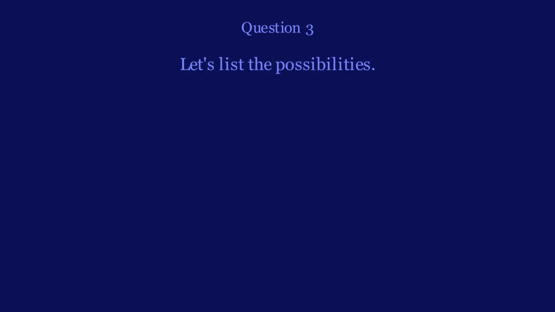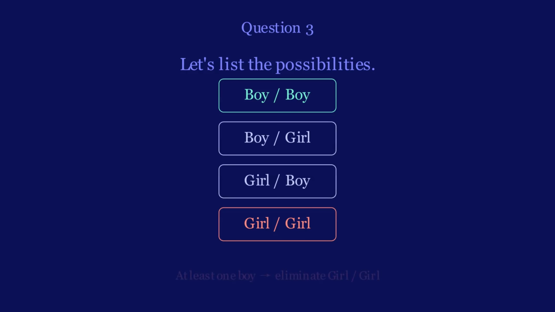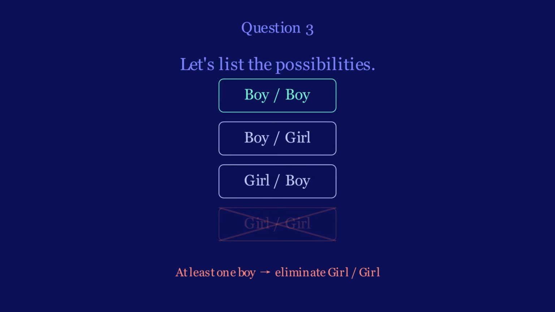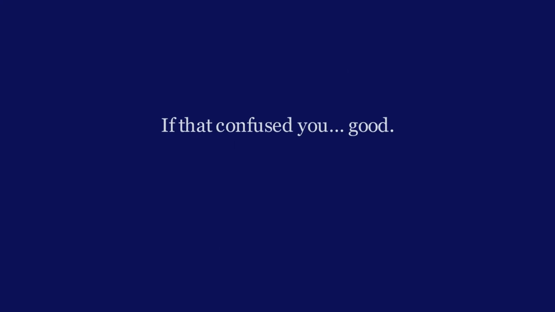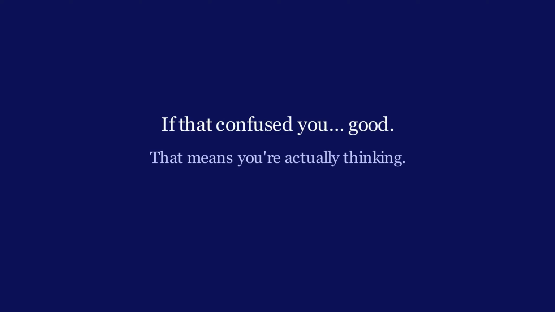Let's list the possibilities, but we already know there's at least one boy, so we eliminate girl and girl. Only one of those is 2 boys. So the answer is 1 out of 3, not 1 out of 2. If that confused you, good. That means you're actually thinking.